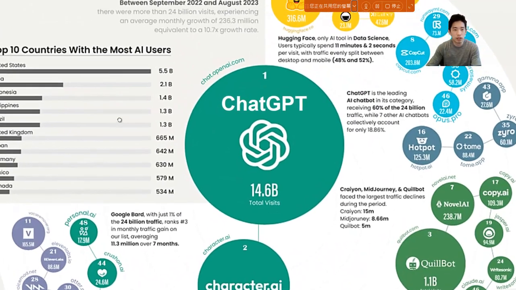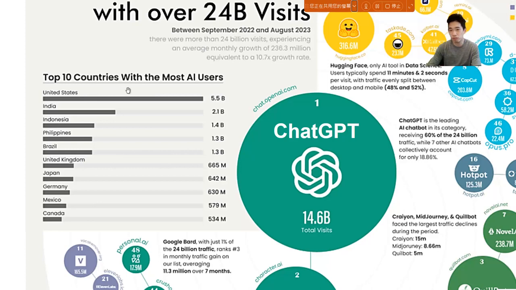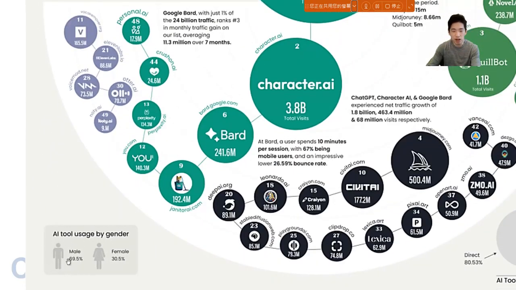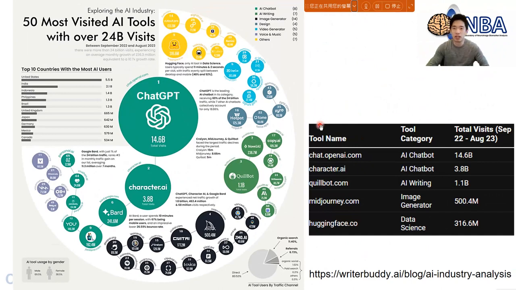So you can see these kinds of things tell us that AI is very, very important. And you can see the number right here, top 10 countries with the most AI users. So you can see, of course, number one is the US right here. And you can see a lot of countries like India, Indonesia, Philippines use AI a lot. And also, if we compare the gender, you can see males tend to use AI tools more than the female group. So again, I think it's just kind of a quick impression that AI right now, especially the AI chatbot, is very important. It actually blends into our daily life.